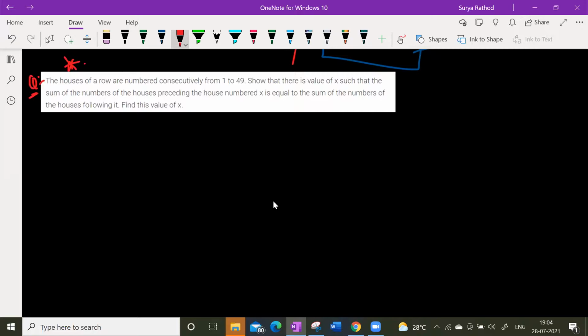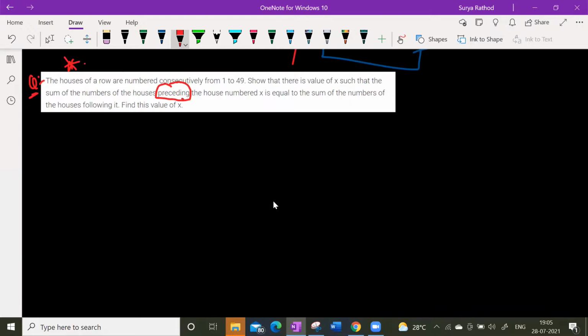Yes. It says that there is a row of houses which are numbered from 1 to 49. We have to show that there is a number X which basically divides the numbers into two halves, making this half and that half equal. The sum of those numbers should be equal.